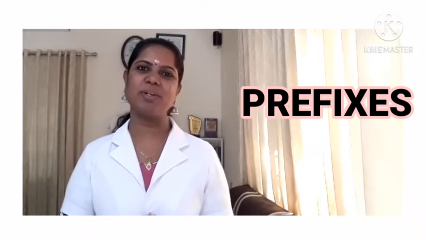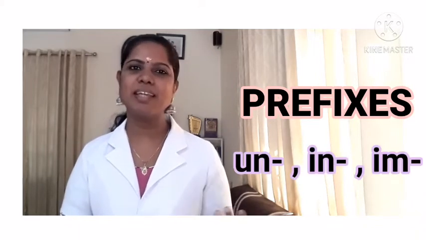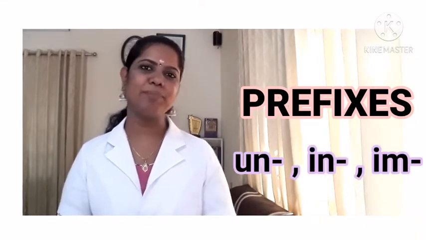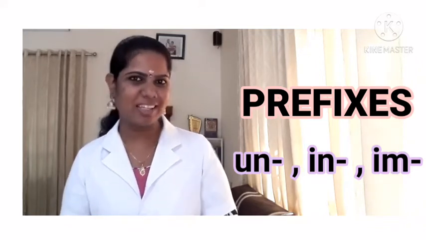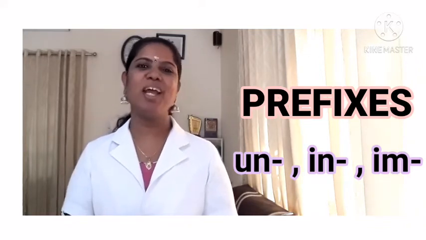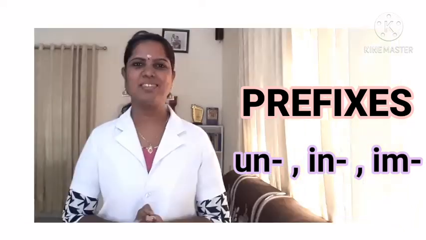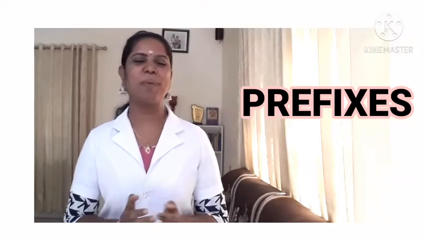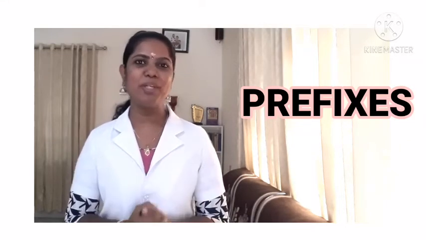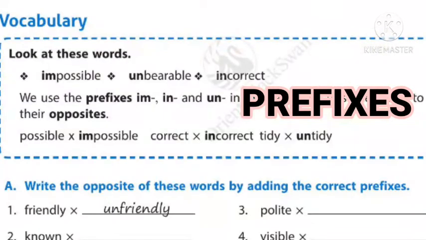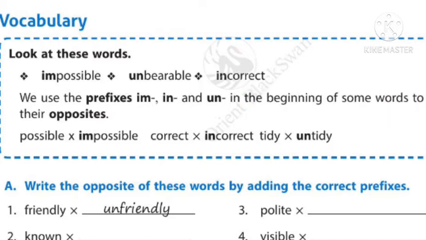So today we are going to learn about such prefixes, okay? Un, in and im. We are going to learn about these prefixes and we are going to add these prefixes before the base word in order to form new words, okay? Children, take page number 7. In page number 7, you can see that they have given you some prefixes. They have formed new words by using these prefixes. Which are the new words, children? They have used impossible, unbearable, incorrect and untidy.